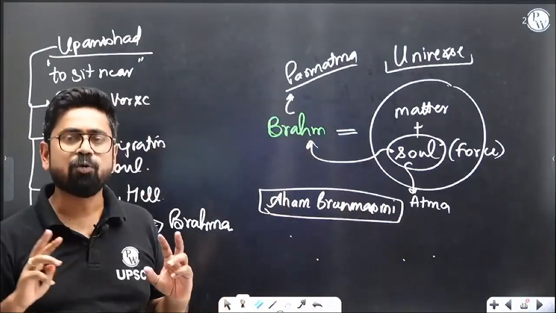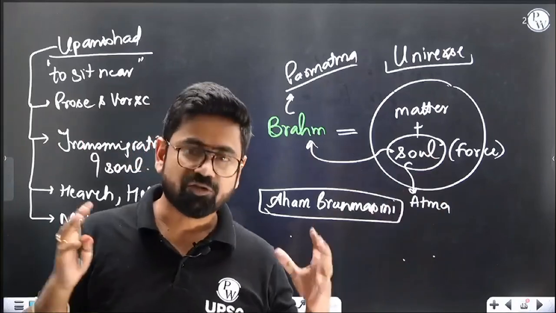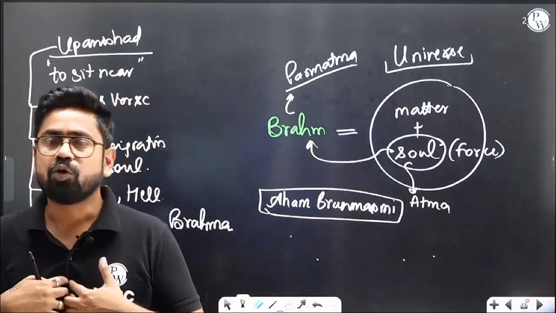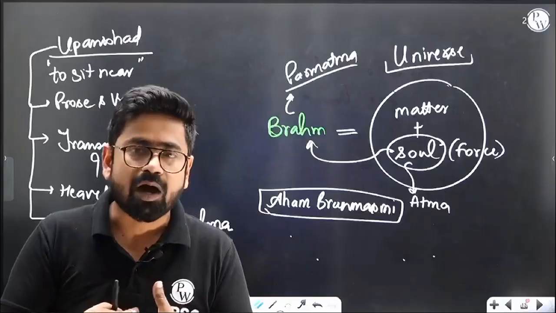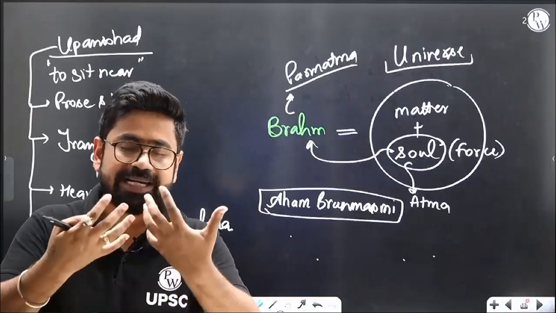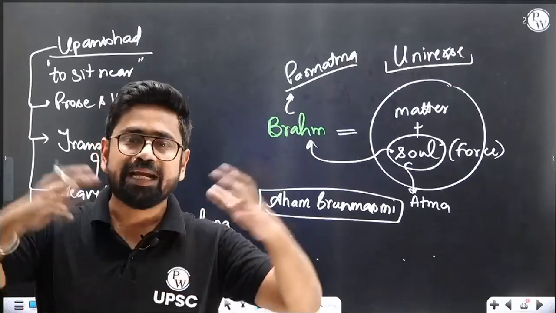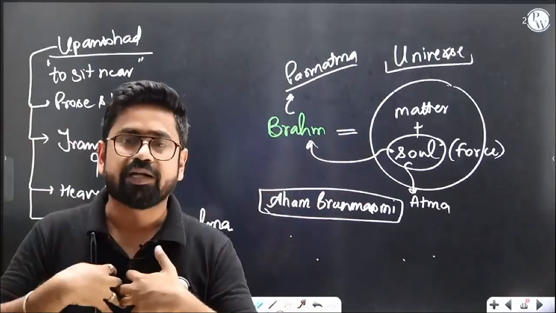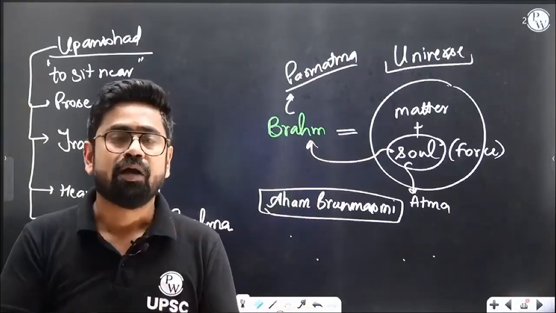Now it might sound very arrogant: I'm Brahmasmi, I'm powerful, I'm God. No, it is not arrogant. It is more like, why am I searching for God anywhere else? God is inside me. I'm part of Brahma. So if I am Brahma, I need to look inside. I don't have to go and find God anywhere. I need to go inside and find God, because he is inside me. I'm his part. That is Aham Brahmasmi.